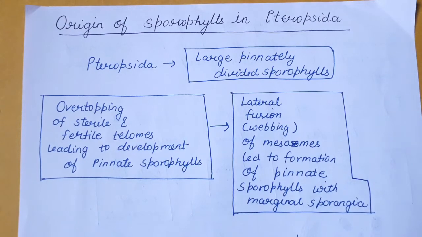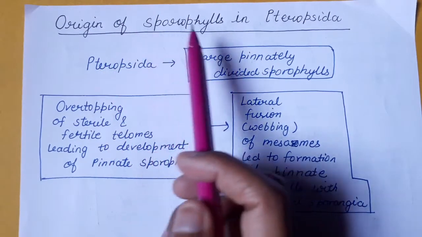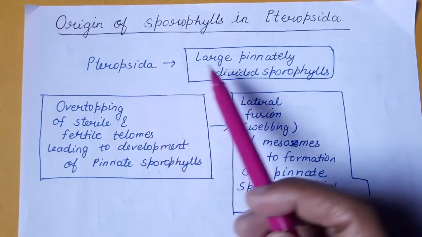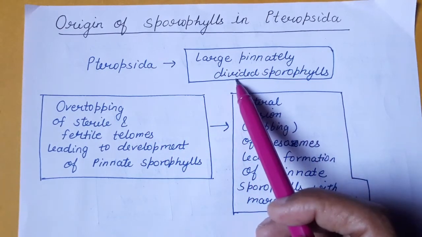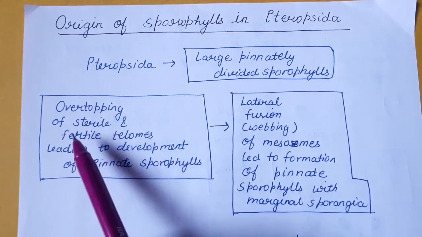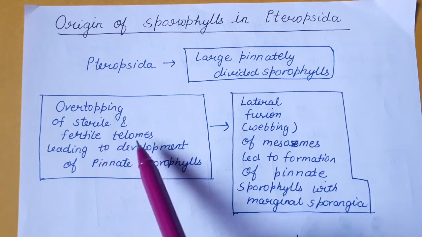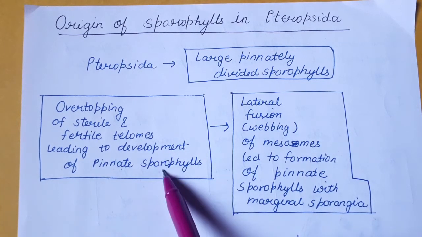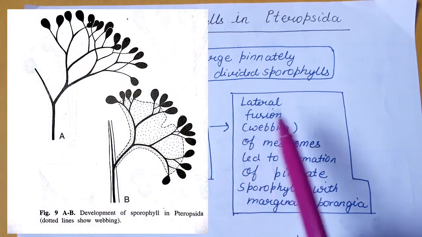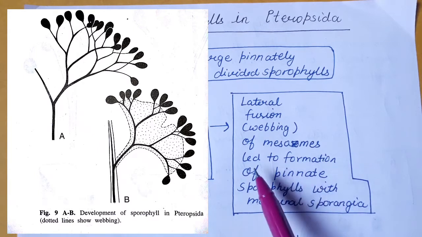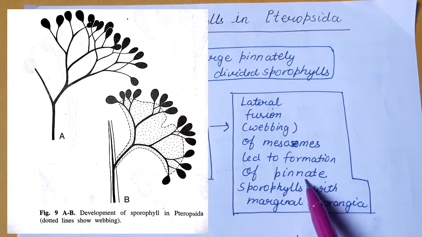Now coming to the third group, that is the origin of sporophylls in Pteropsida. In the case of Pteropsida, they have large pinnately divided sporophylls. The first step may be overtopping of the sterile and the fertile telome, leading to the development of pinnate sporophylls. After that there may be lateral fusion or webbing of the mesomes that led to the formation of pinnate sporophylls with marginal sporangia.